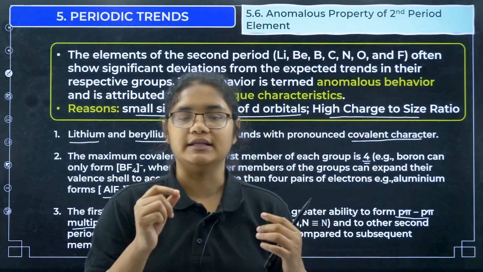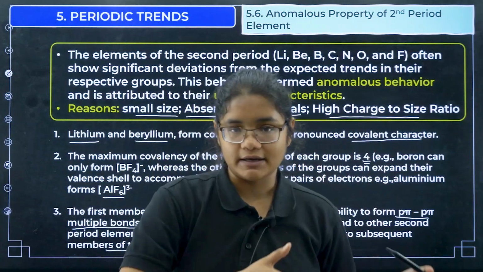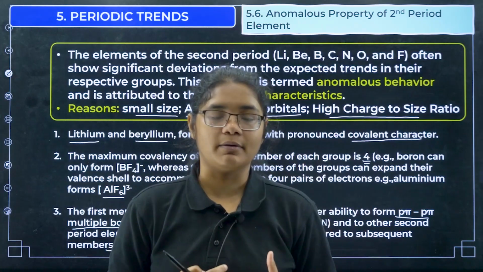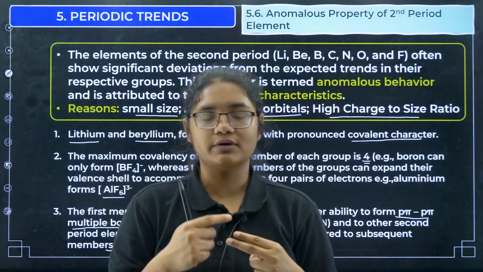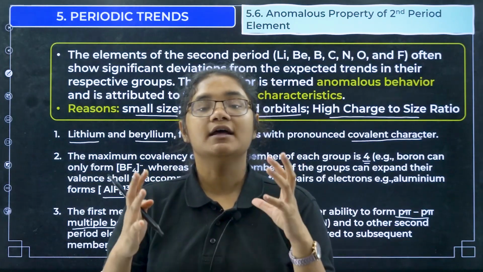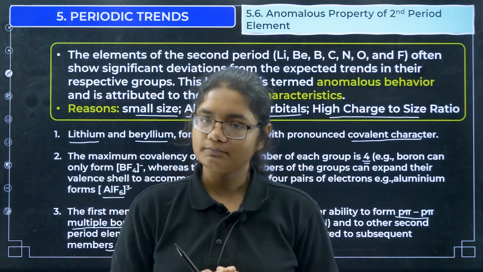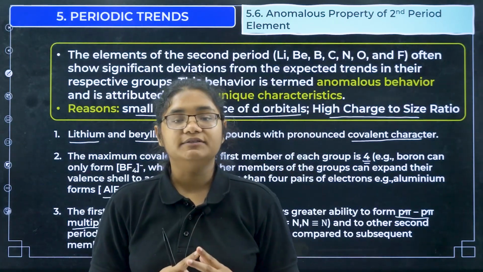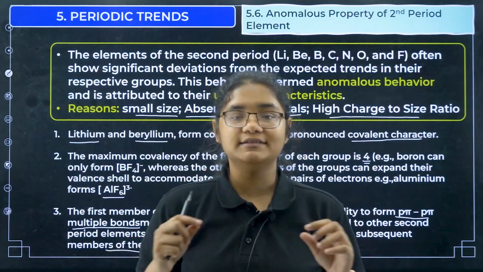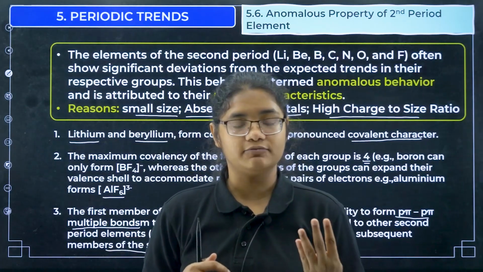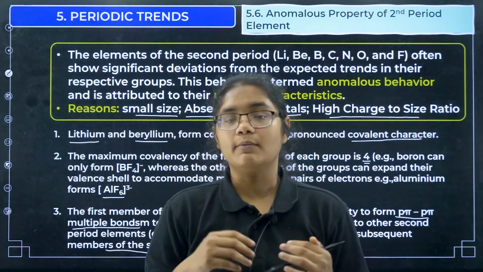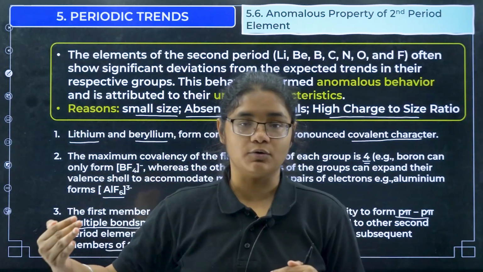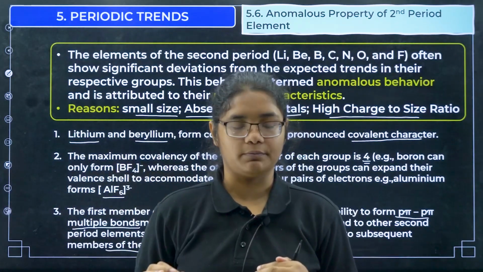One example is lithium and beryllium. These are metallic, group 1 and 2 elements, so they generally should form ionic compounds, but we have found that these 2 elements can form proper covalent compounds. That is the first anomaly. The second one that we observed is that the covalency of the first element is maximum 4. Boron can form only 4 bonds, whereas aluminium can form up to 6 bonds due to the absence of d orbital.